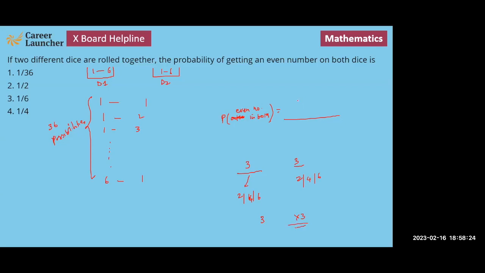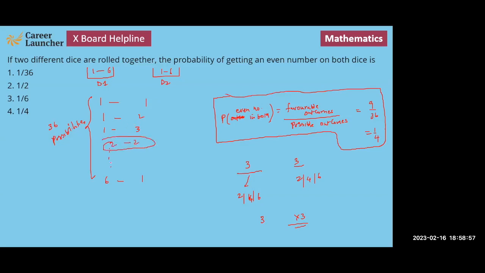तो ये जो नंबर ऑफ फेवरेबल आउटकम्स है, favorable outcomes by total possible outcomes is equal to 9 divided by 36, which is equal to 1/4. So ये सारे combinations में आप देखोगे दोनों जो even numbers है, so if I take anything like 2 2, right, 2 4, if I just circle all of them, you will find that there are 9 of them. These 9 are our favorable outcomes.